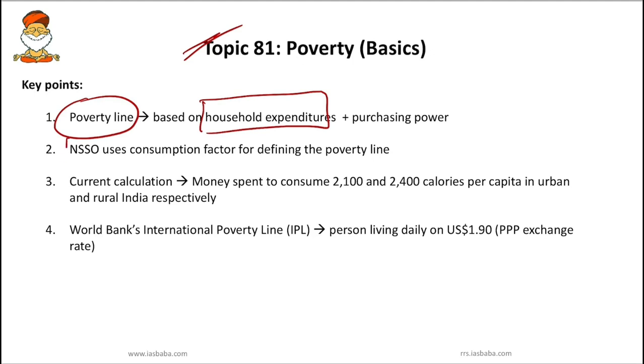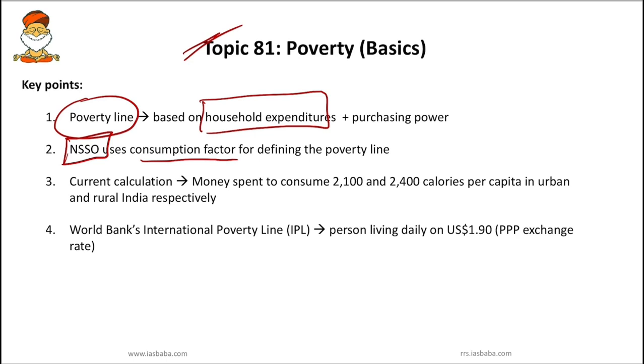The second important point is NSSO, that is, the National Sample Survey Office. This NSSO uses consumption as the underlying factor in supplying data for defining the poverty line. So how do we define the poverty line? It is majorly on the basis of consumption. This is the second important fact we have to remember.